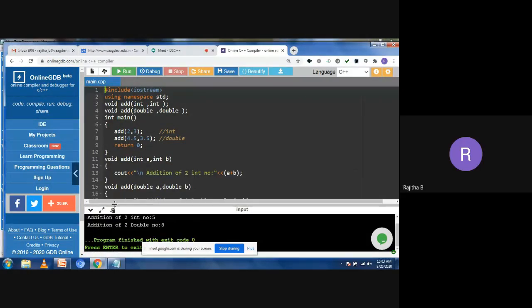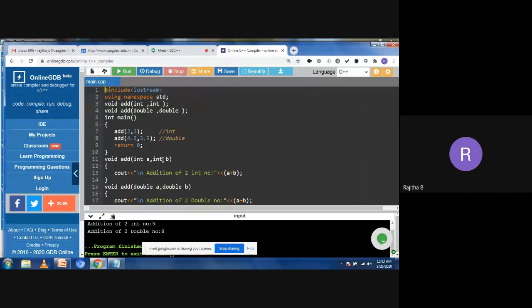So this is a function with the same number of parameters but with different types of parameters. Now you can observe this particular program. I'm using only two parameters: add of int comma int, and add of double comma double. But I can differentiate these two functions by the type of parameters. In the first function, I'm using the addition of two integers, and in the second function, the addition of two double numbers. So this is function overloading.